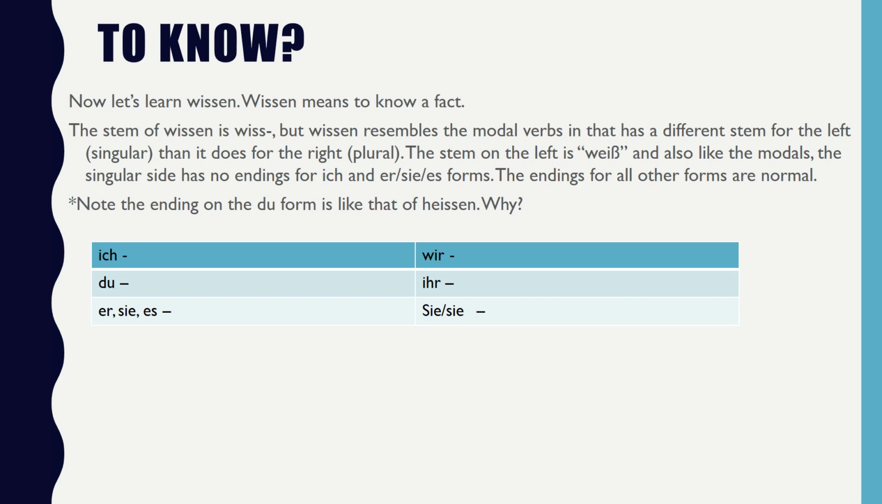So we have ich, du, er, sie, es, wir, ihr, sie, and sie. We conjugate this. Pause the video if you want to try it on your own. Answers: weiß, weißt, weiß, wissen, wisst, wissen. Note for the du form, the stem ends in sz. That's like two s's, similar to heißen, which also ends in two s's. You cannot add st to that because you'll have st, so you just add t.